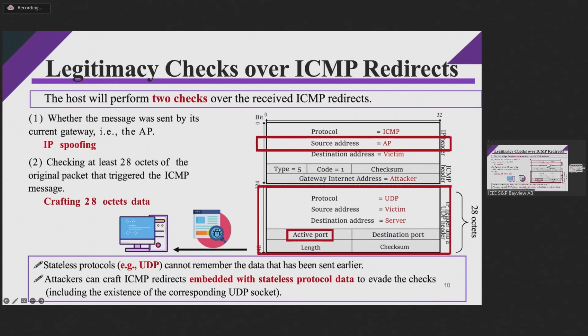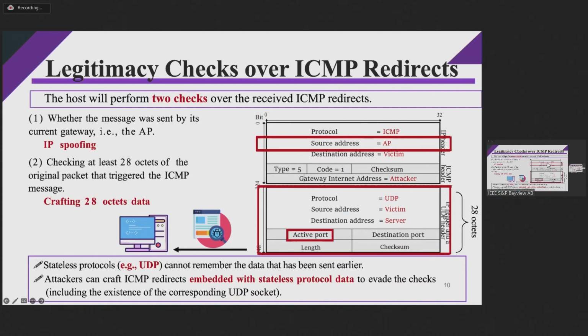And we take the UDP protocol as an example. Let's say that the ICMP redirect message is specified with a UDP packet. Modern operating systems will check the existence of the corresponding UDP socket. Actually, we found that once the source port in the ICMP error message is an active port opened on the host, the check will be satisfied.